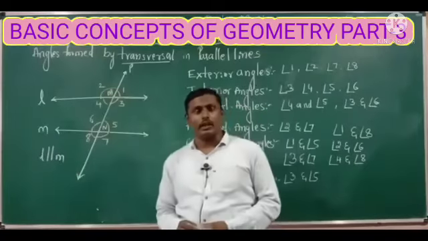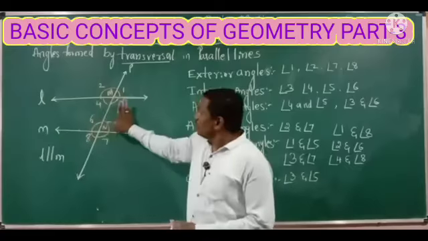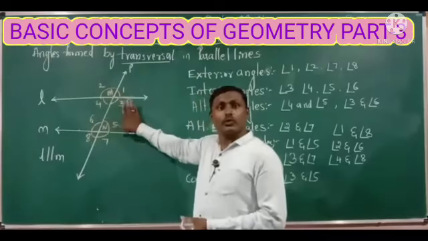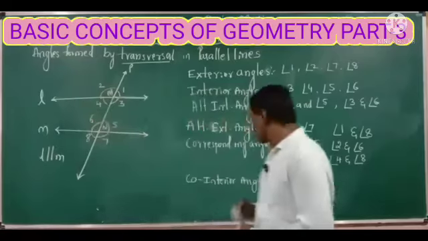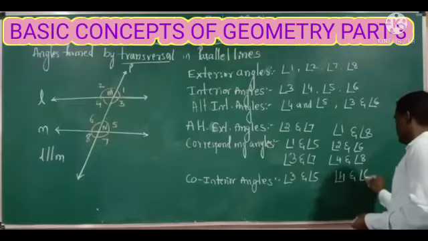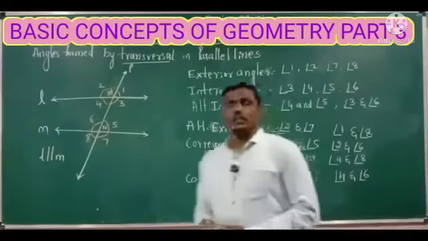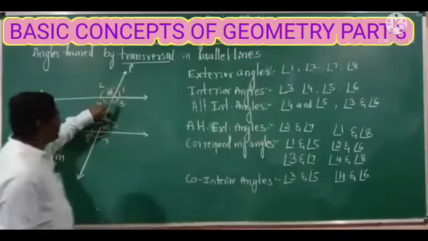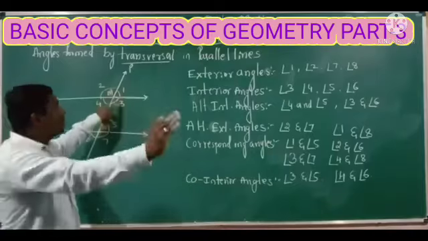Is there any other pair here? Yes, angle 4 and angle 6. If these two are the right side co-interior angles, then the left side co-interior angles are angle 4 and angle 6. So these two are the co-interior angles existing on the same side of the transversal.